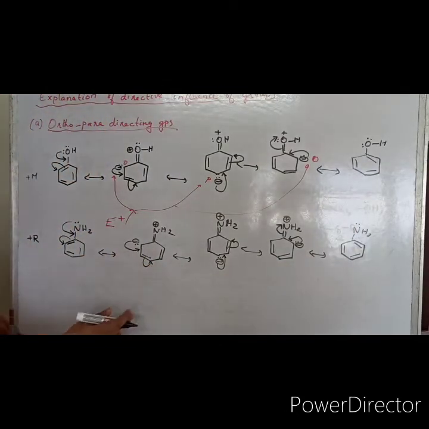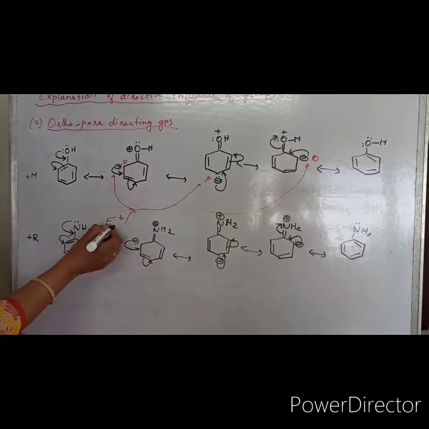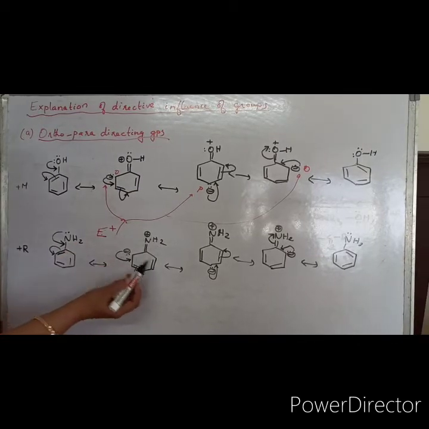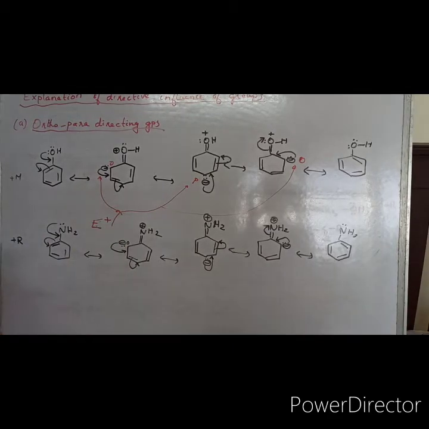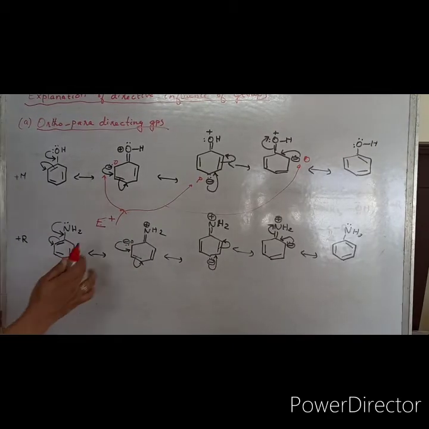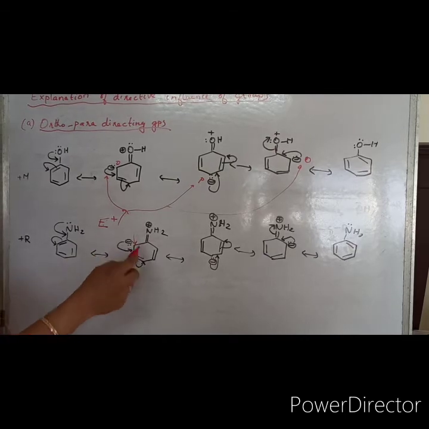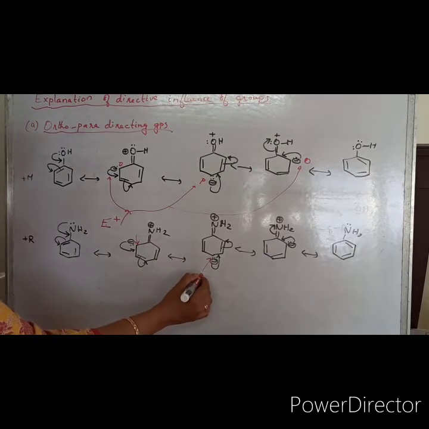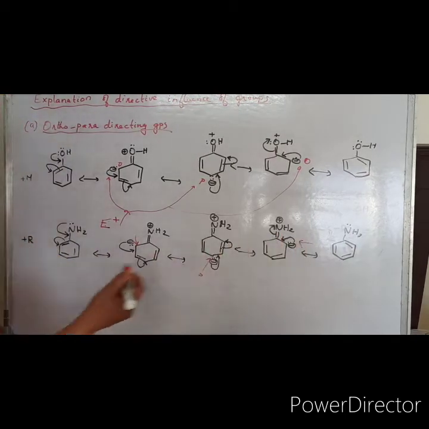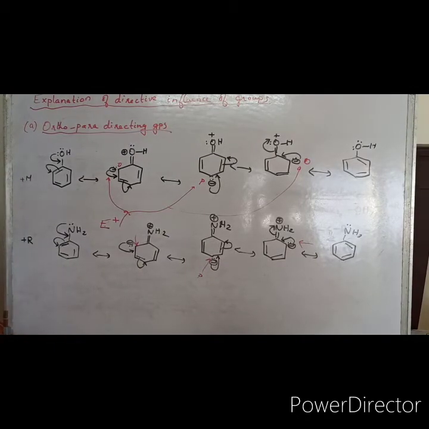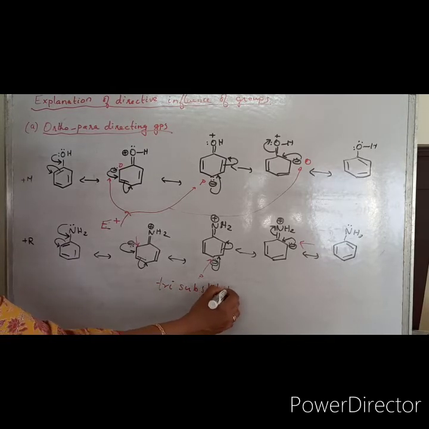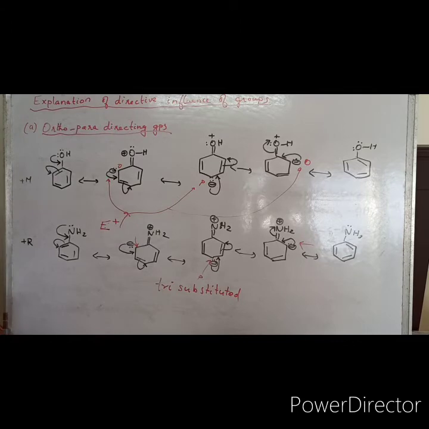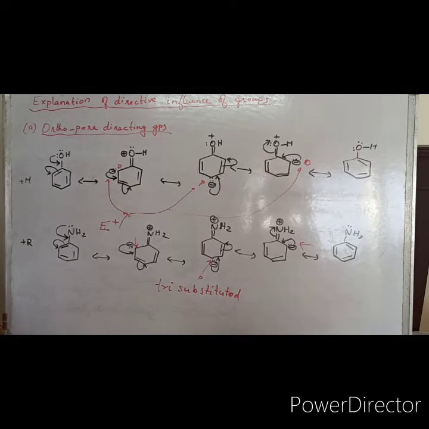If you are seeing in this case also, the incoming electrophile will be approaching the electron dense centers. So where are they? This ortho position, this para position, and this other ortho position. So that's why phenol and anilines give tri-substituted benzenes after electrophilic substitution reactions.